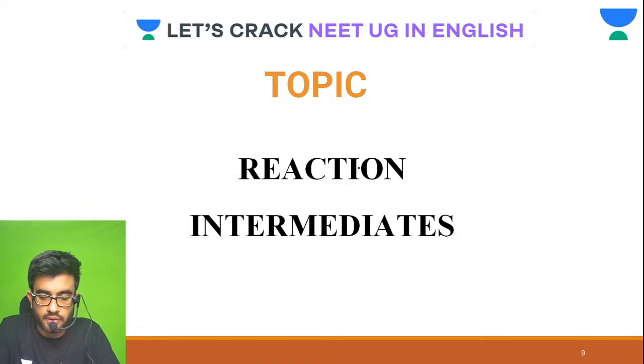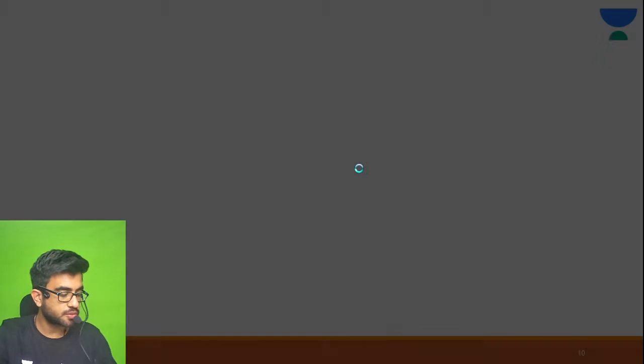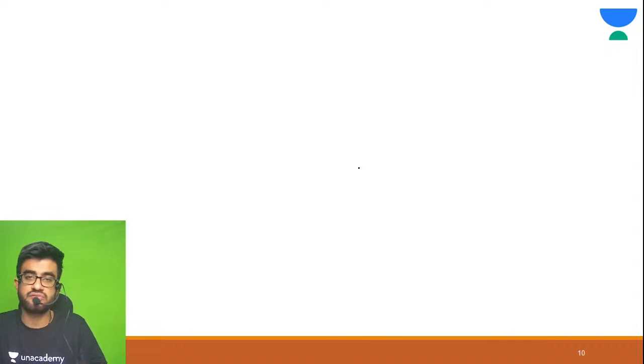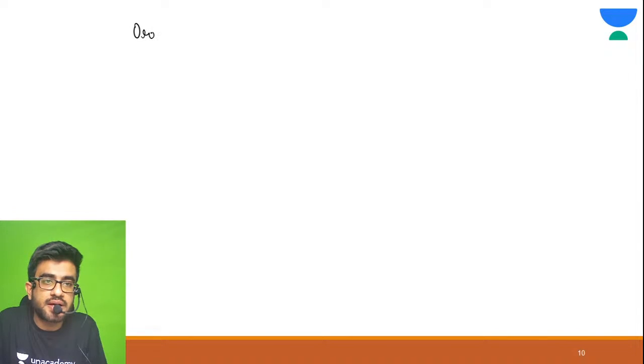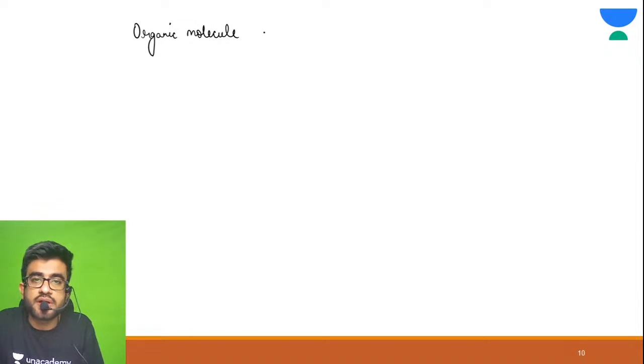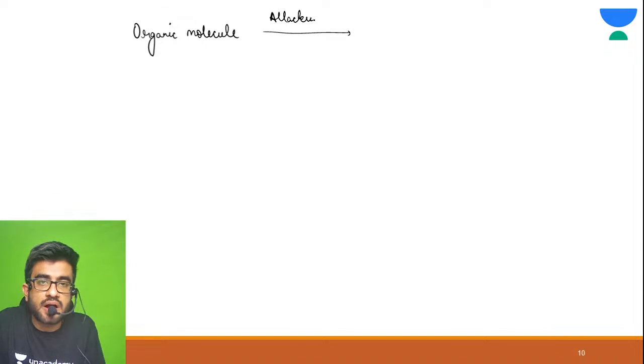All right. Let me start today's topic of reaction intermediates. First, let me give you some basic definition or basic understanding of reaction intermediate. See, you have your organic molecule. On this organic molecule, attacking reagents are attacking.